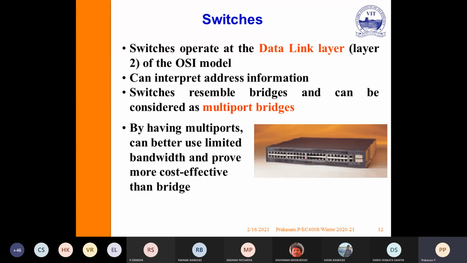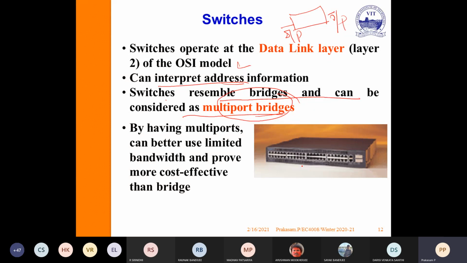Next we'll move to the switch. A switch is a little bit more intelligent than the bridge. The switch operates at the data link layer of the OSI model. It can interpret address information. Switches resemble bridges and can be considered a multi-port bridge. A bridge contains only two ports, one input port and one output port. A switch is a multi-port bridge. So using a switch, you can connect one input to maybe 5 or 6 output networks.